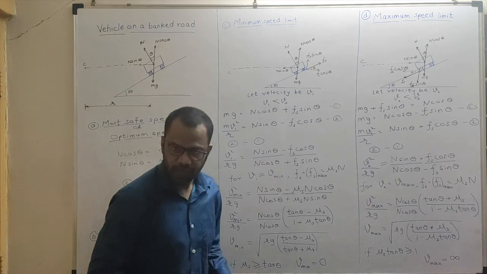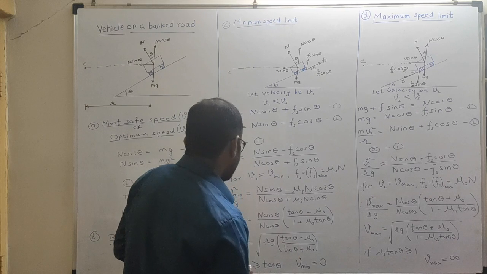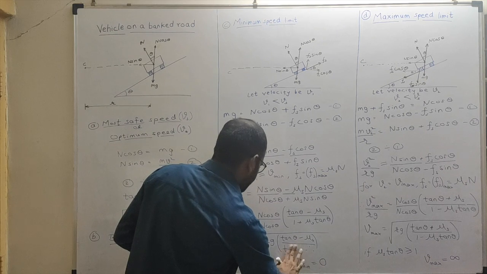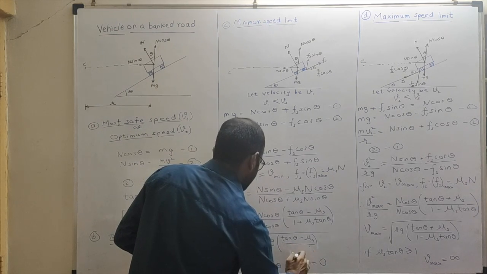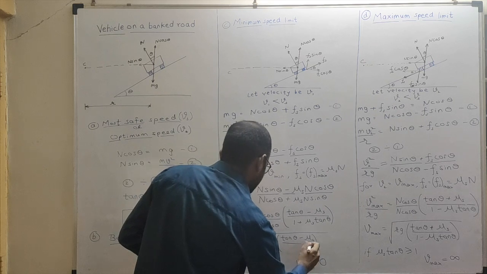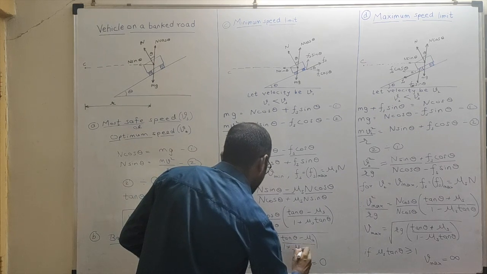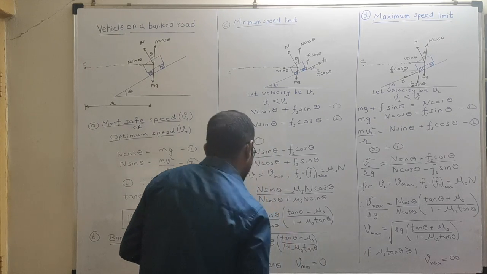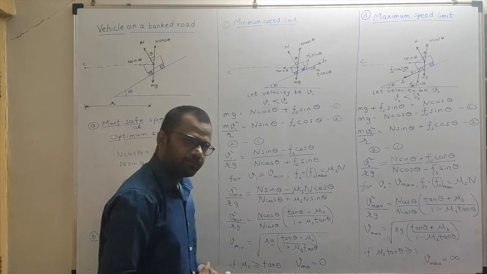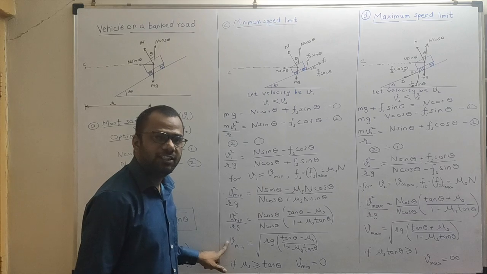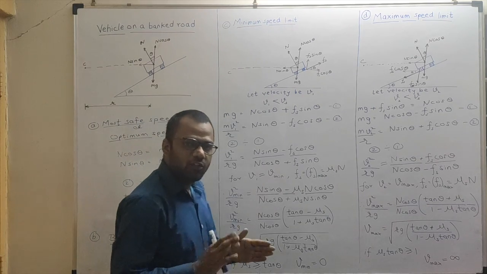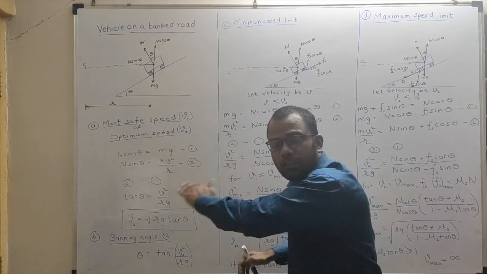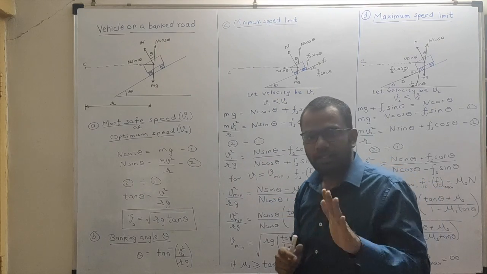Okay, I made a mistake over here. It should be one plus mu s tan theta. Fine. So this is the minimum velocity with which we can drive that vehicle. If the velocity is lesser than this velocity, the vehicle will skid down as it is moving along the road. Getting this?